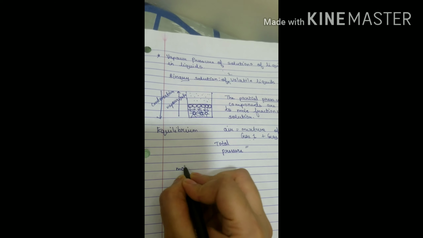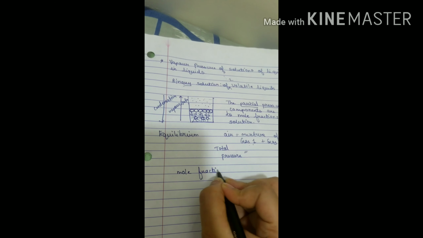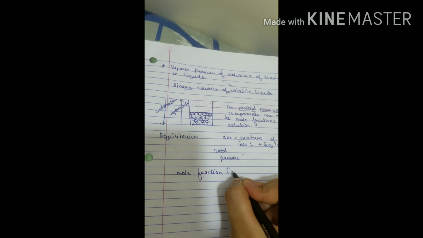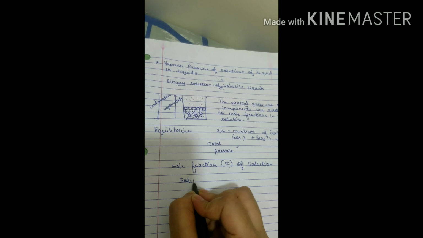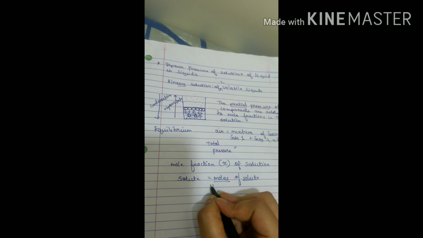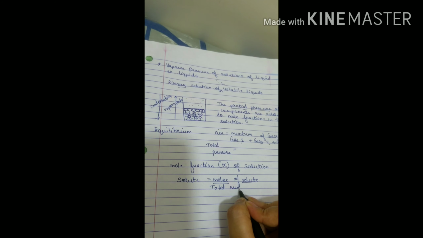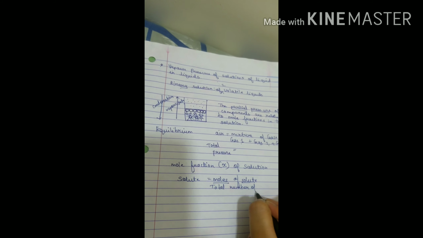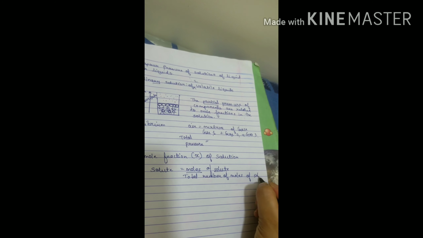I hope you remember what mole fraction is. We have studied this in standard 11. If you are going to calculate the mole fraction of a solution, I hope you remember how mole fraction is denoted. It is denoted by X, right? For example, if you want to calculate it for the solute, then it is going to be moles of solute upon total number of moles of solution.